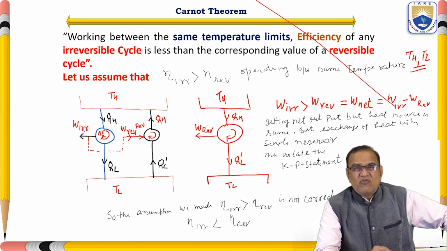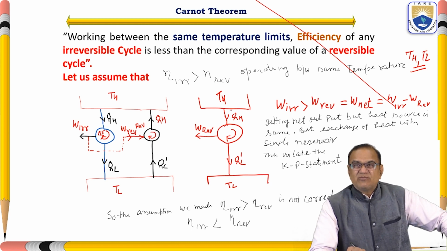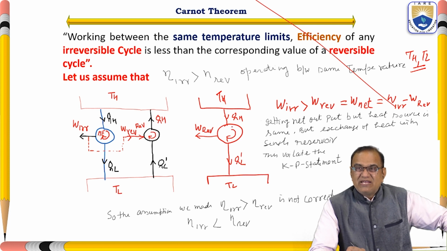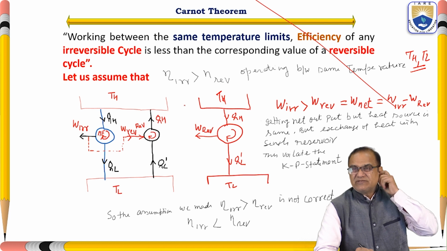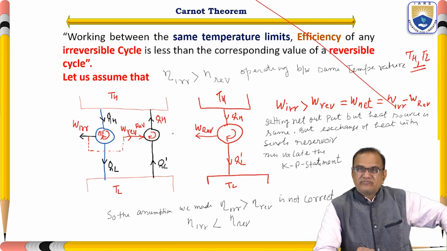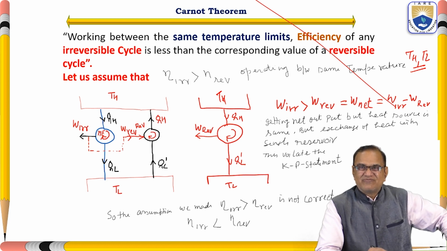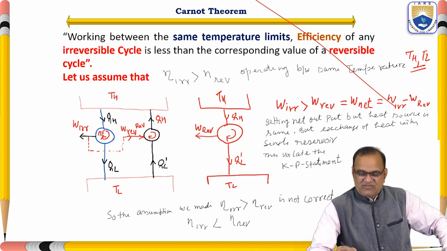Some work is taken from here, and this work is given to the reversible cycle. This is the reversible cycle, with QH and Q prime L in the same zone, TH and TL. So this is the reversible, and here is the irreversible. Whether it works or not, that I want to justify.